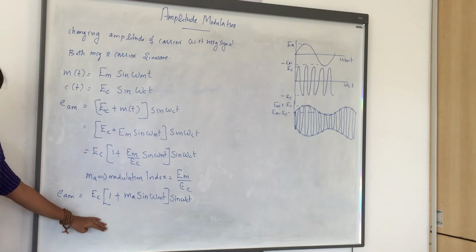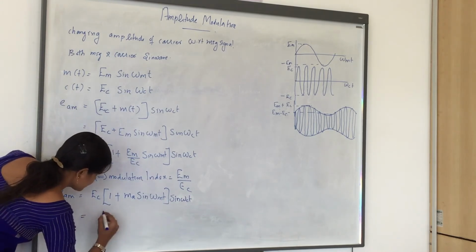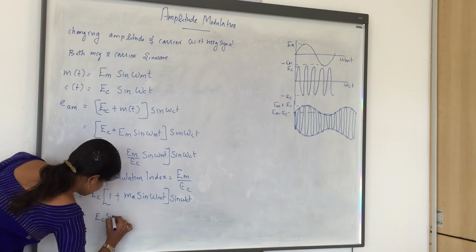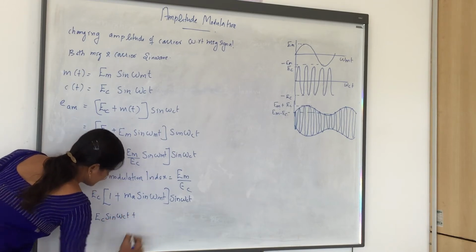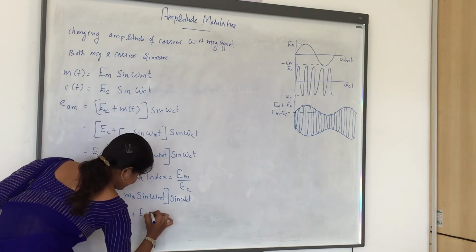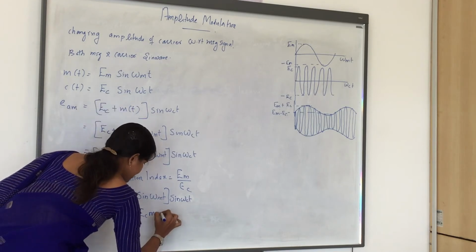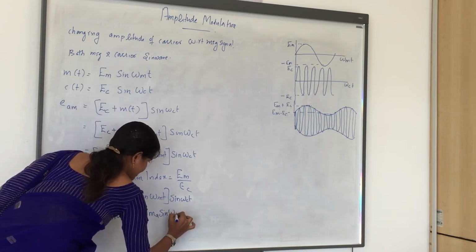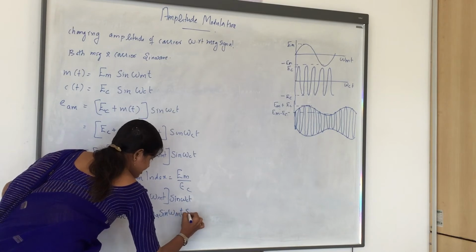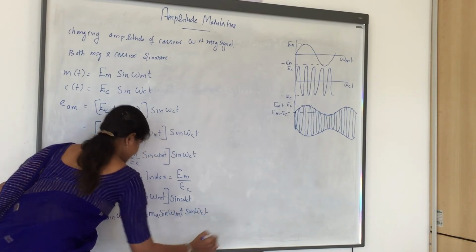You expand this equation, so it becomes EC sine omega c t plus EC MA sine omega m t sine omega c t.